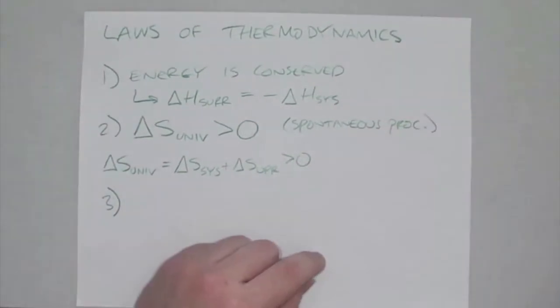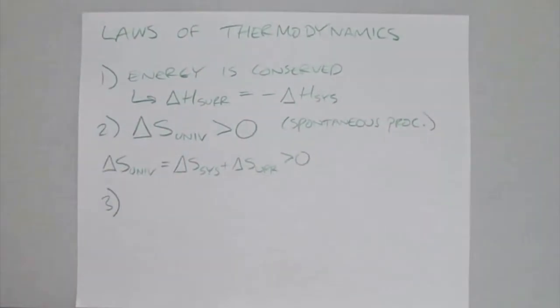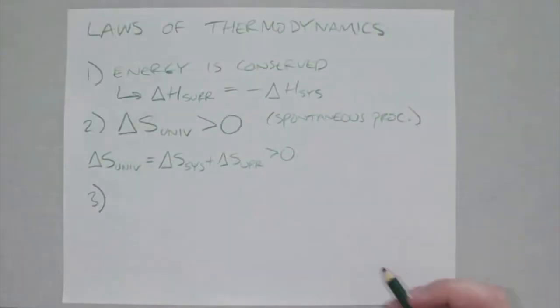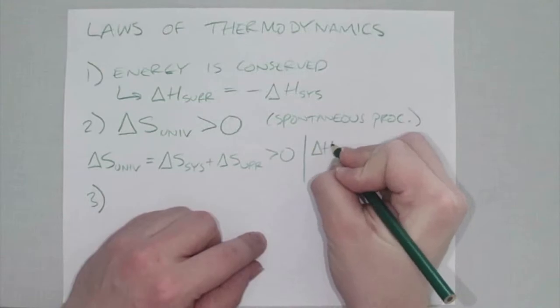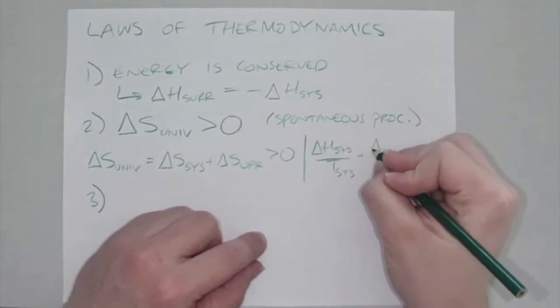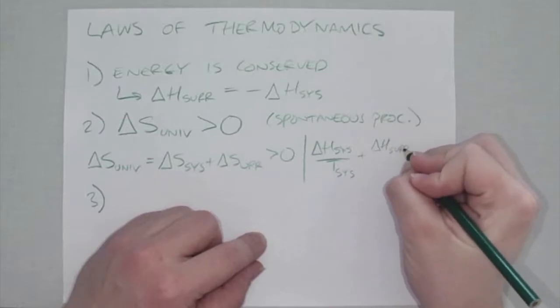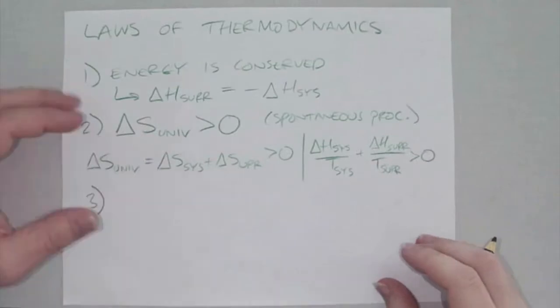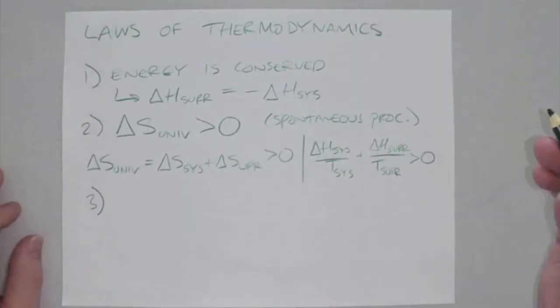Then if we plug back in our equation for entropy in terms of enthalpy and temperature, we can also say that delta H of the system over the temperature of the system, plus delta H of its surroundings over the temperature of its surroundings, is also going to be greater than 0. That's just an application of the second law.